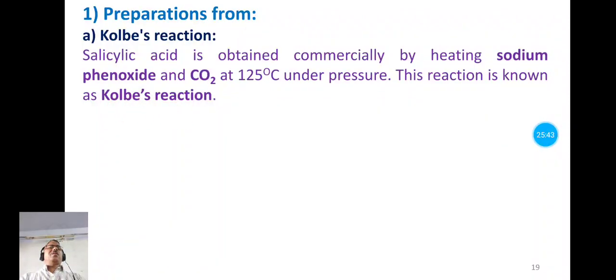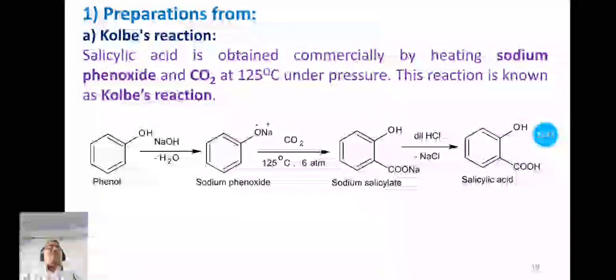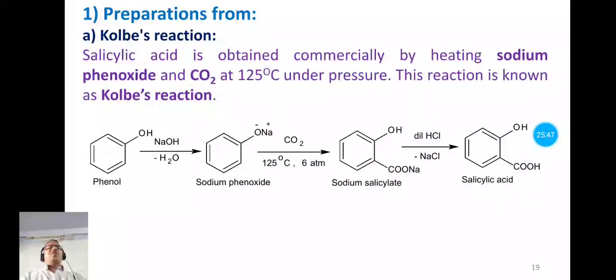So on large scale, the salicylic acid is obtained from sodium phenoxide. So sodium phenoxide is prepared from phenol. So first of all, phenol is treated with sodium hydroxide so that we get sodium phenoxide. So this is the structure of sodium phenoxide, and it is obtained by the action of sodium hydroxide on phenol by the loss of water molecule.